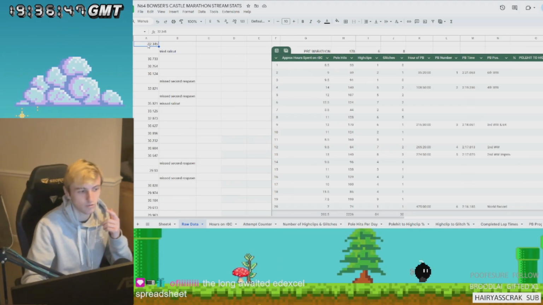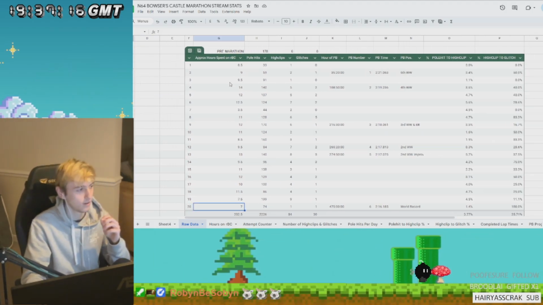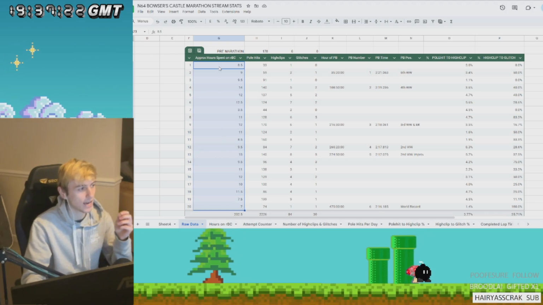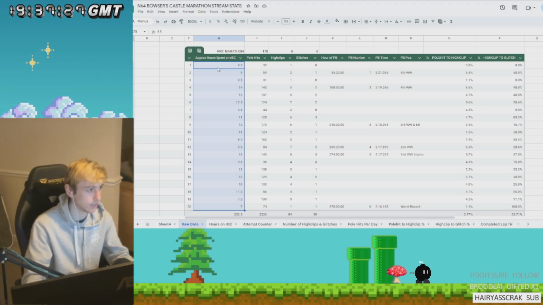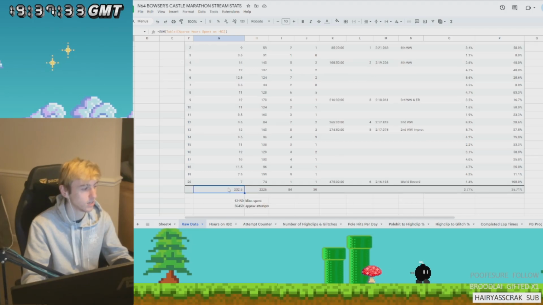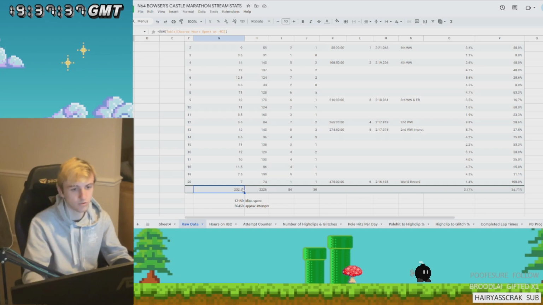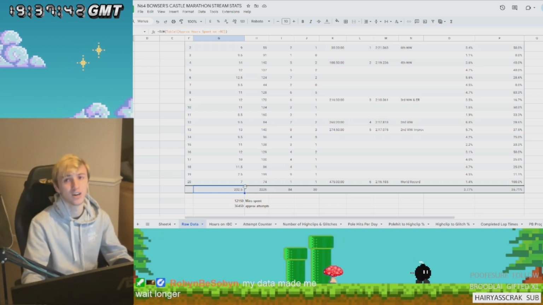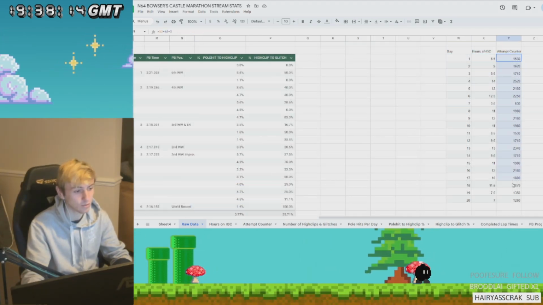This is the raw data that I've created the graphs from. The big table in the middle is the bit that took forever to go through and pretty accurately determine how many actual hours I spent on RBC. So not sleeping, not doing other bits, not eating, actual hours playing RBC. And it came out to, this is quite an interesting thing actually, 202.5 hours. Just over 200 hours of a 475 hour stream was spent on RBC, which is still an absurd amount of time, right? We also have this, which is hours and then the attempt counters.